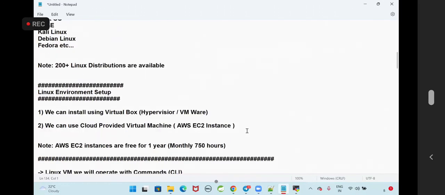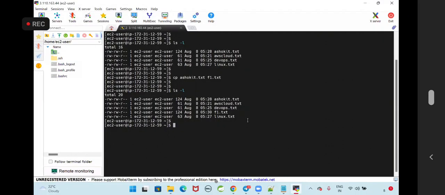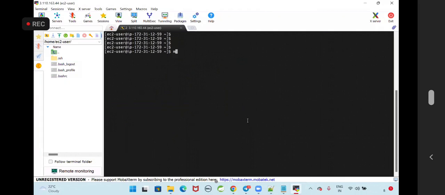Perfect. How to move a file from one directory to another directory? Here you need to use move. What is the directory that we have? /home/ec2-user/Linux. Whatever content is available in this directory, I want to move to /home/ec2-user/DevOps. If you give the move command like this, whatever content is available in this directory will move to the other directory. That is the move option.